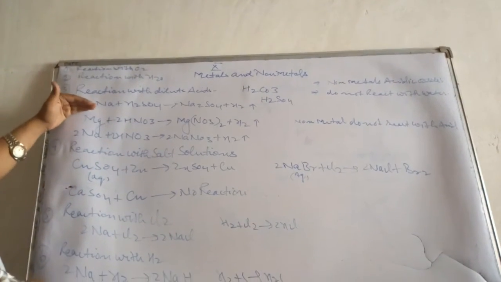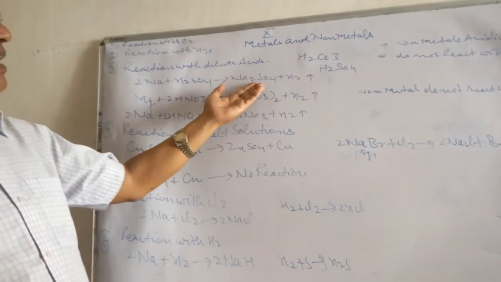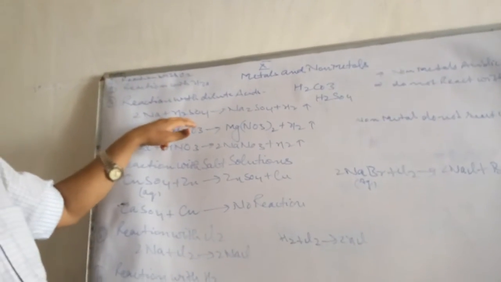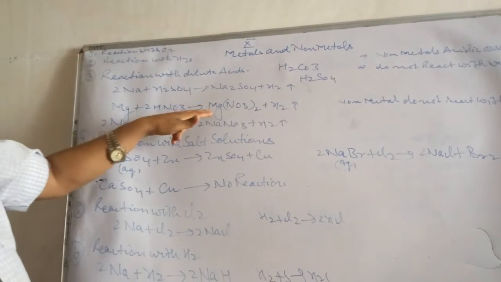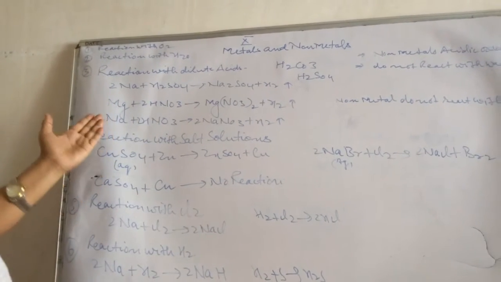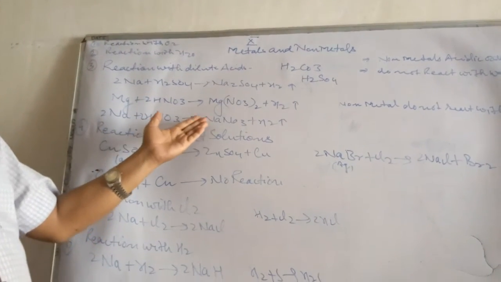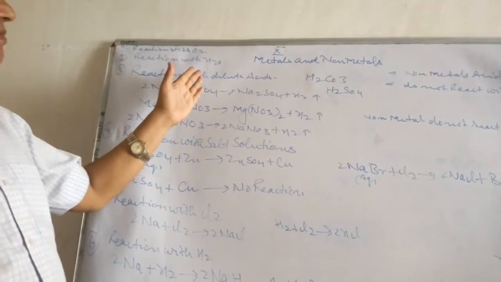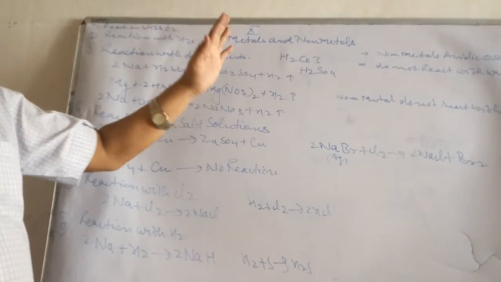Children, you know, when metals react with dilute sulfuric acid, dilute nitric acid, dilute hydrochloric acid, they provide the respective salt and release hydrogen gas. Suppose 2Na plus H2SO4 gives Na2SO4 and H2. Mg plus 2HNO3 gives Mg(NO3)2 and H2, and 2Na plus 2HNO3 treated with nitric acid gives 2NaNO3, sodium nitrate, and H2. Means when reactive metals are treated with dilute acid, they provide the respective metallic salt and release hydrogen.